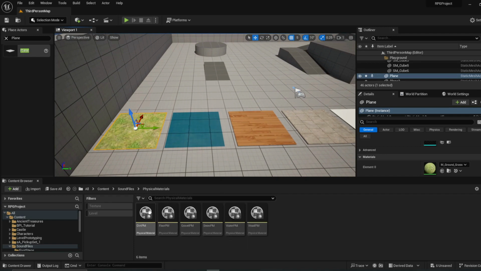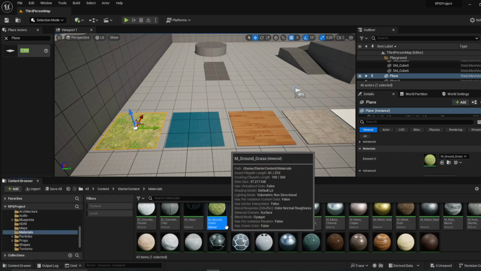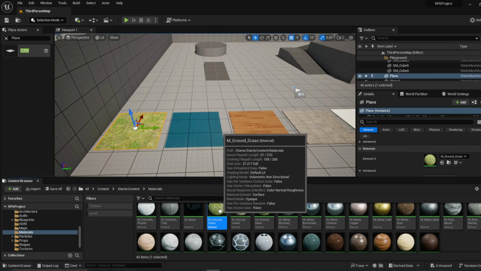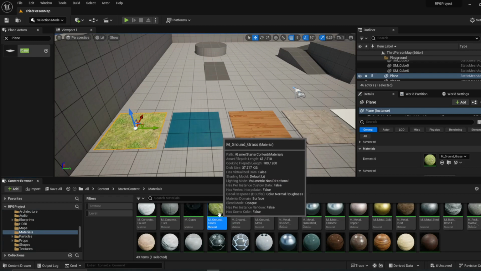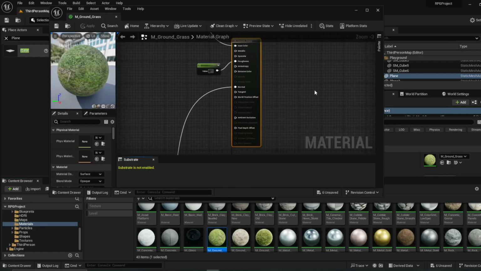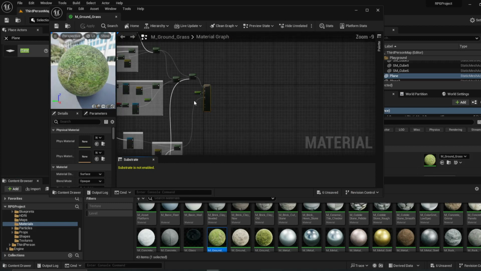Now, in order to add these in, we have to actually go to the material itself. So I'm going to open up my material ground for grass. And right here, you'll see there's a physical material slot.